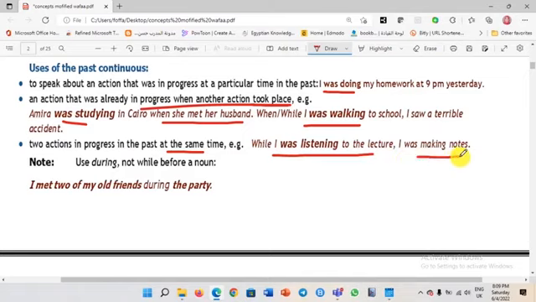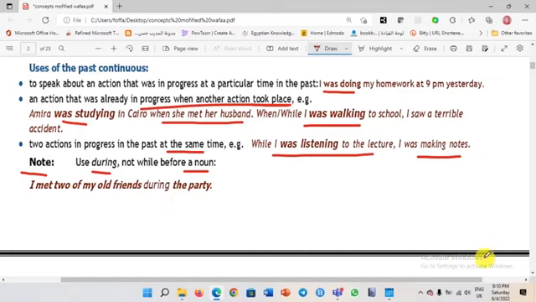When we were listening to the teacher, we used to take notes. We used to speak to our friend in front of us or beside us. But please take an important note here. Use during, not while, before a noun. So don't use while before a noun. Use during instead. Like we have here, I met two of my old friends, not while, but during the party. I met two of my old friends during the party.